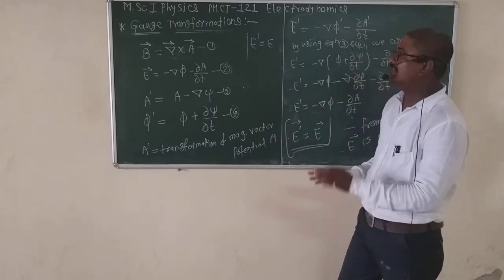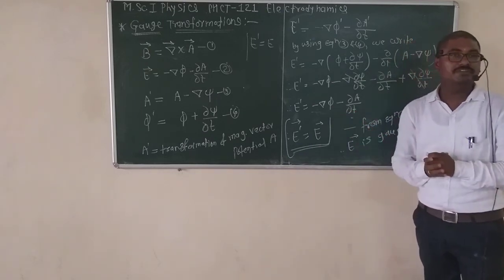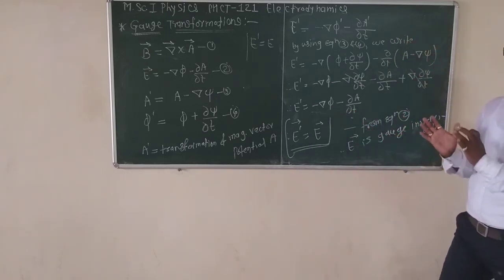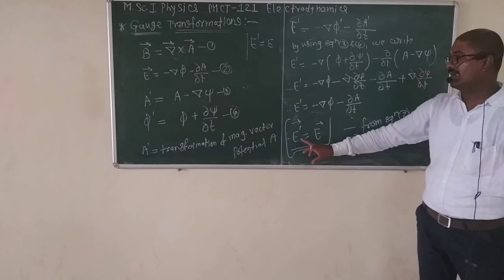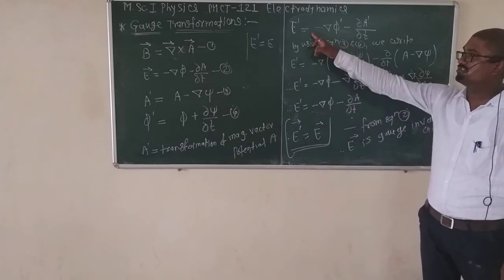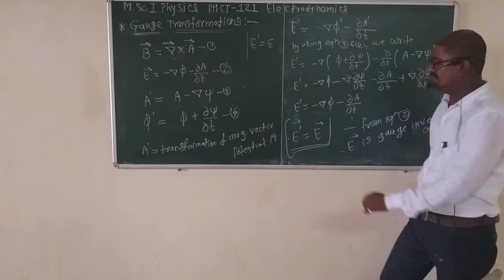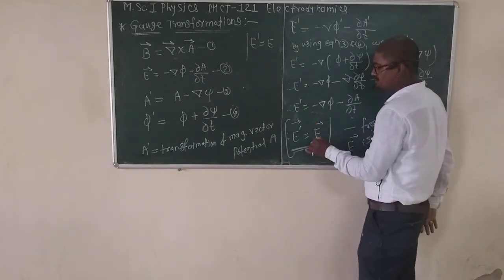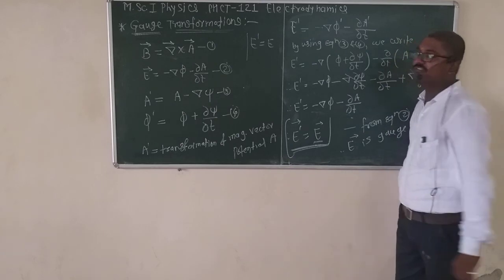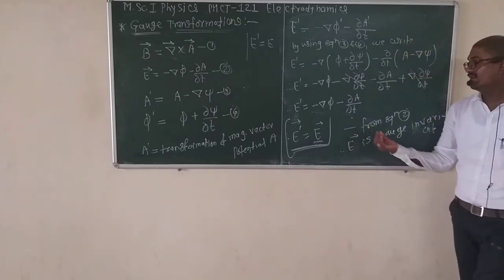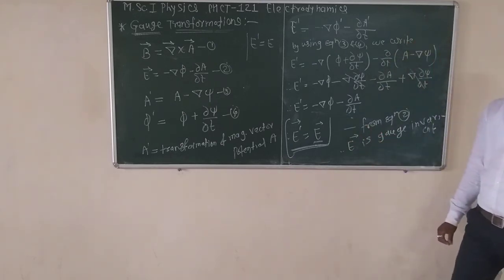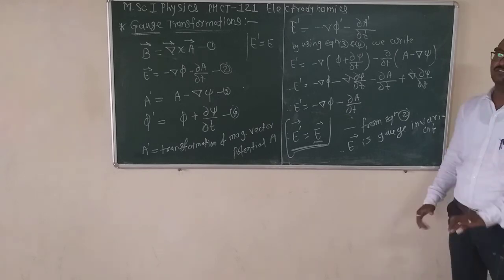Okay, so we have shown the invariance of the electric field and magnetic field. We apply the transformation E dash in equation number 2, but the system remains unchanged, giving again the value of E bar. That's why E bar is gauge invariant, and such a transformation is known as a gauge transformation.